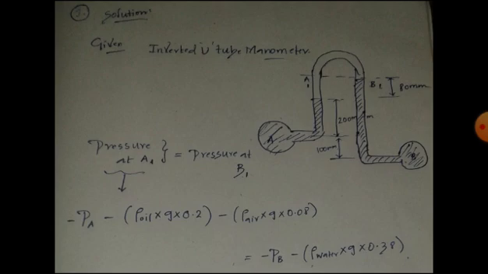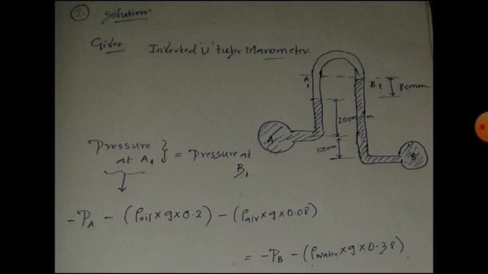Commonly this kind of question can be solved by making a small assumption, taking one flat or straight line in the U-tube manometer, which I represented here as a dotted line. You can see A1 and B1. Definitely the pressure at A1 will be equal to the pressure at B1 because it will be in equilibrium.